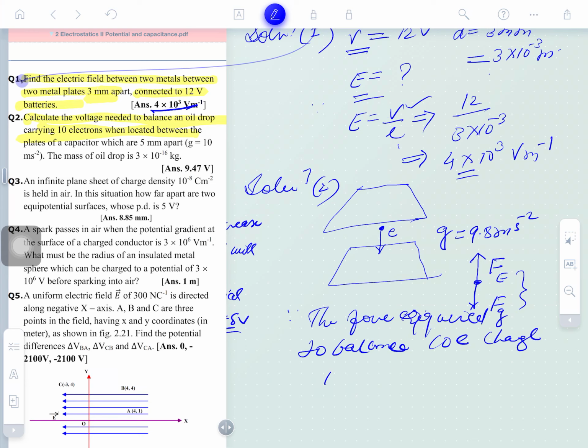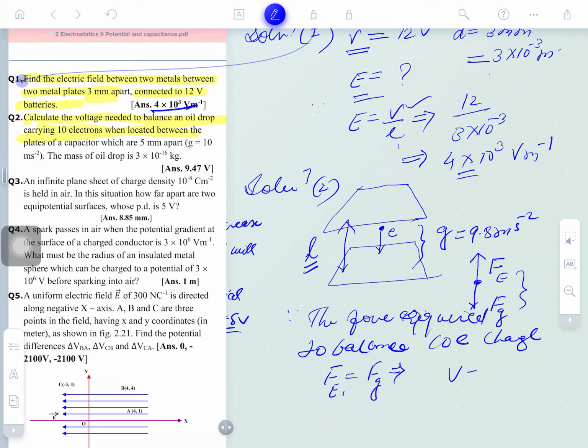Is that clear? So Fe is equal to Fg. The difference between them is what is given: the length. This is called the length here. Clear? So calculate the voltage needed. How much voltage do you need to apply here? This force will actually develop the voltage here.